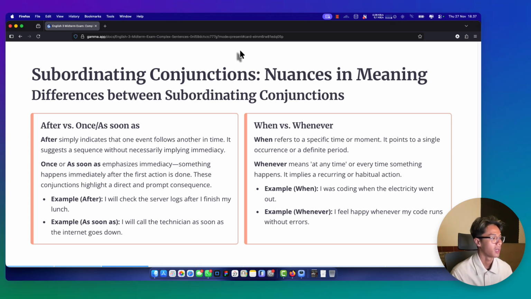Example, after: I will check the server logs after I finish my lunch. Example, as soon as or once: I will call the technician as soon as the internet gets fixed. And next, when versus whenever. When refers to a specific time or moment. It points to a single occurrence or a defined period. And whenever means at any time or every time something happens. Example, when: I was coding when the electricity went out. Example, whenever: I feel happy whenever my code runs without errors.